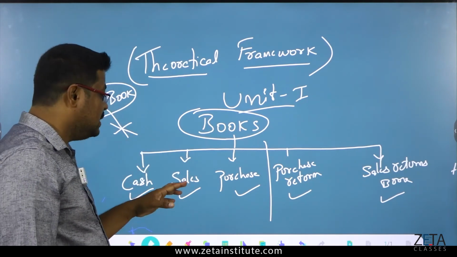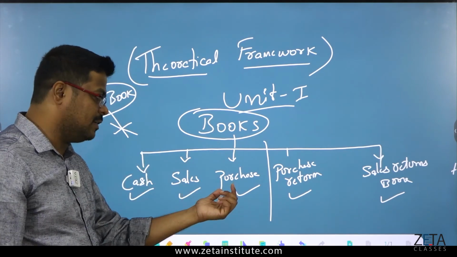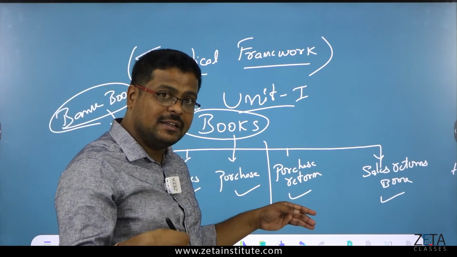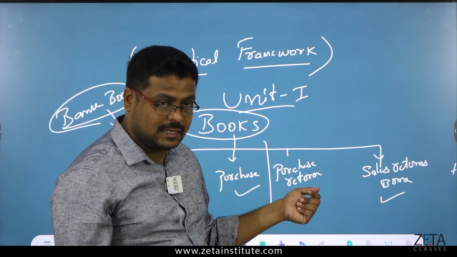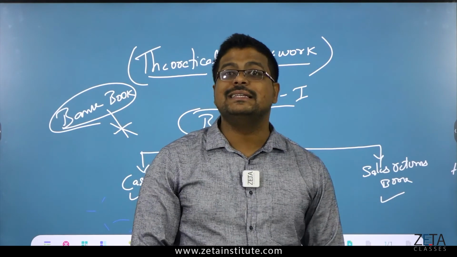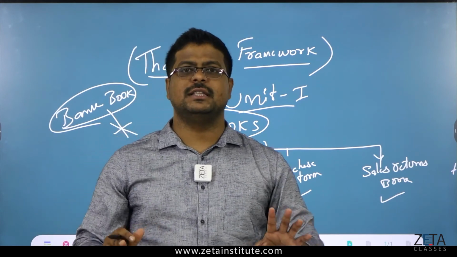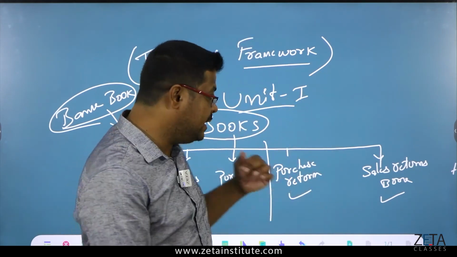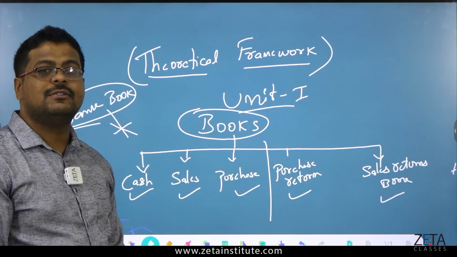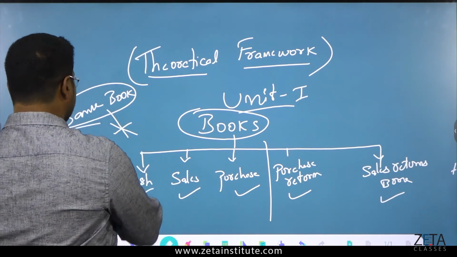Okay, this is cash. Next is sales. Whatever you have sold, you record it here. Whatever you have purchased, you record in the purchase book. Whatever you have purchased and there is a defect, you have to give back, so that is purchase return. And whatever you have sold and there is a defect and it comes back, record it in the sales returns book. Got it? So this is the simple logic of understanding different kinds of books. And this is what you have for your theory for your first chapter. Got it? I'll just conclude.